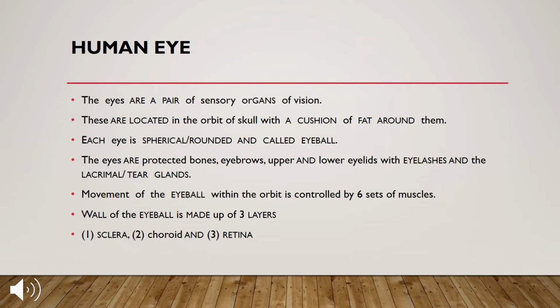Movement of the eyeball is controlled by 6 sets of muscles. The wall of the eyeball is made up of 3 layers. This is very important: sclera, choroid and retina.